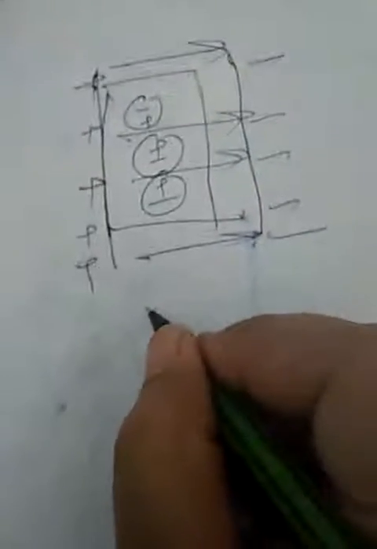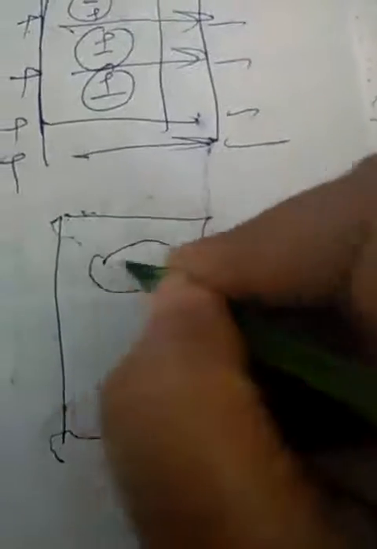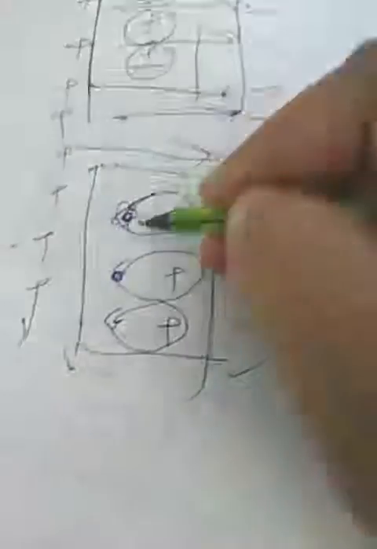The positive and negative charges get displaced and separated from each other, and their shape changes into an oval, because positive repels positive and negative repels negative, while positive and negative attract each other.